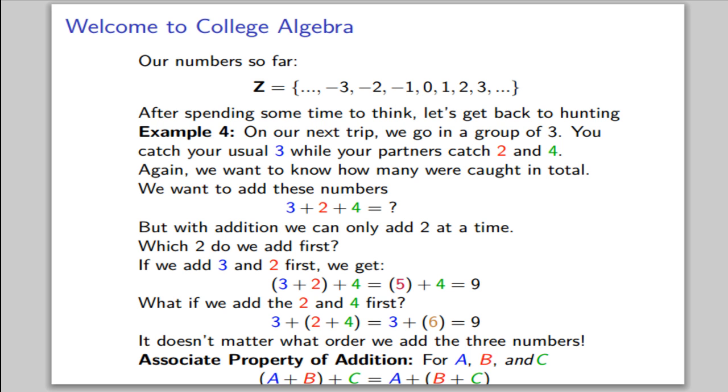The associative property for addition says that for any numbers a, b, and c, (a plus b) plus c equals a plus (b plus c). In other words, if we're only doing addition, it doesn't matter what order we add them in. So in general, we won't use the parentheses here.